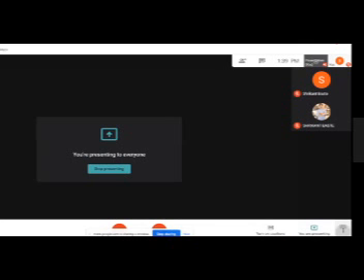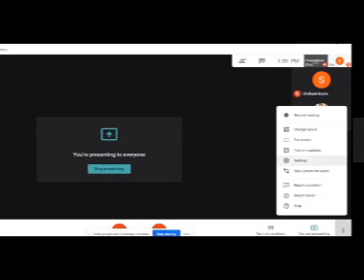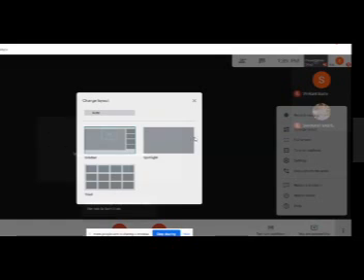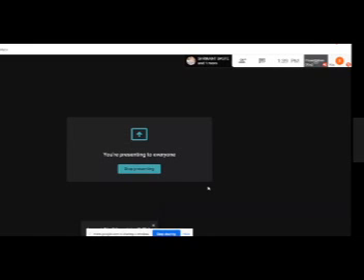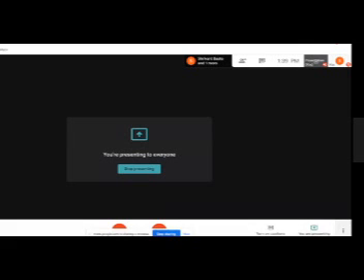So you can select the option, go into the options section. After going into the options section, change the layout and select spotlight. See, your entire Google Meet screen is filled with the presentation or the screen which you want to present to the people. The entire screen is filled now. The people are not able to see how many people are there, and they are able to see 100% of your presentation. Okay, so this is the second option.